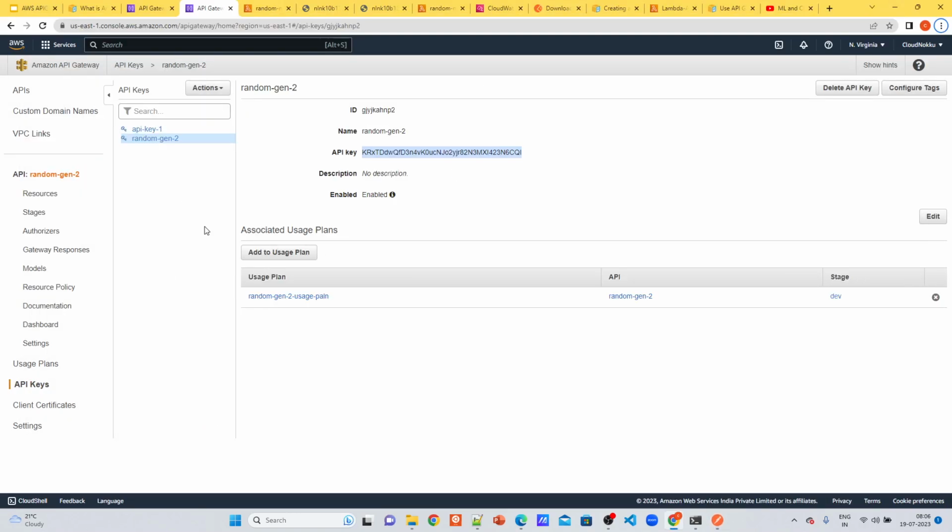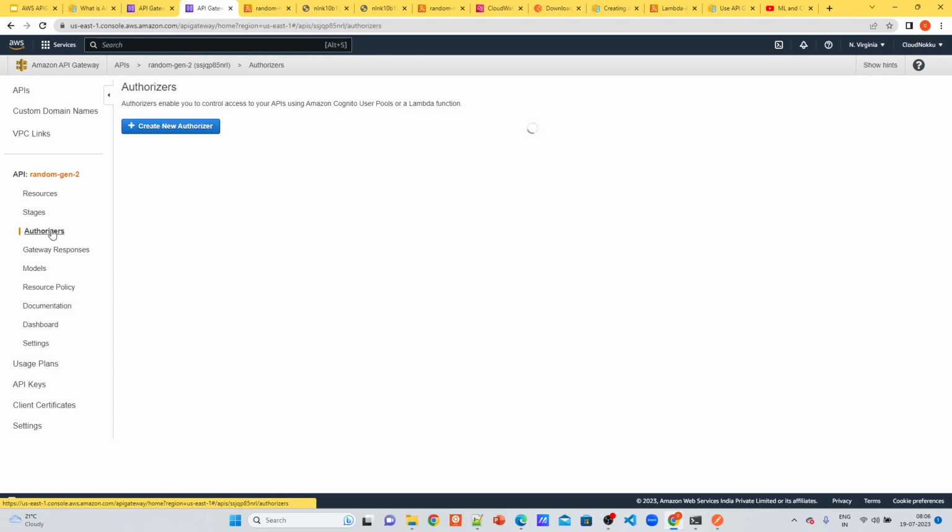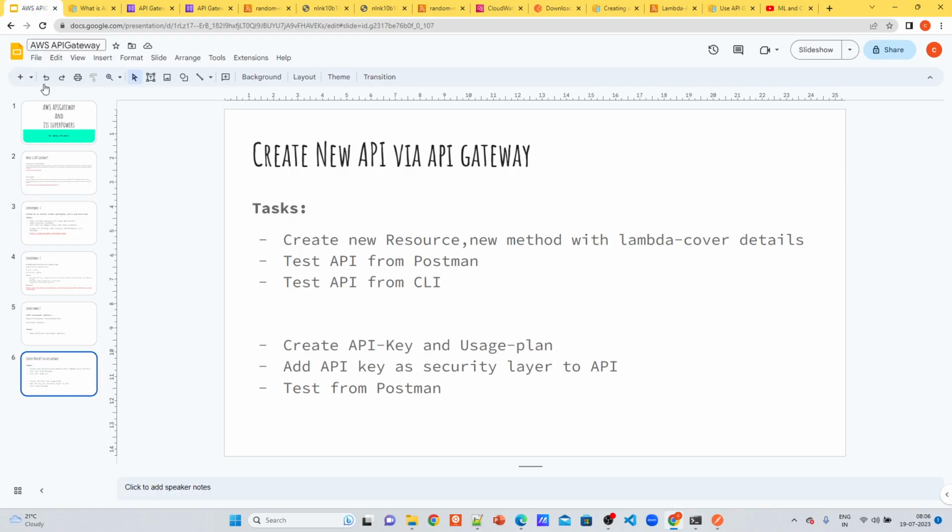This is how we create an API gateway from scratch. The other important feature of it is the authorizer, which I will be discussing next. But this is an idea about API gateway.